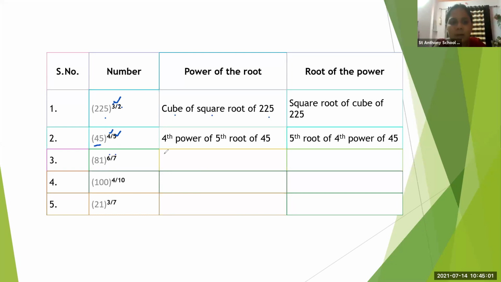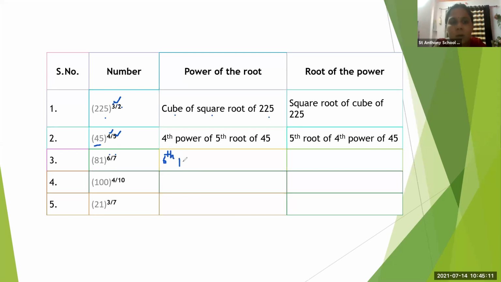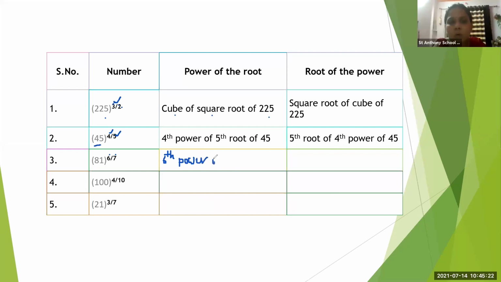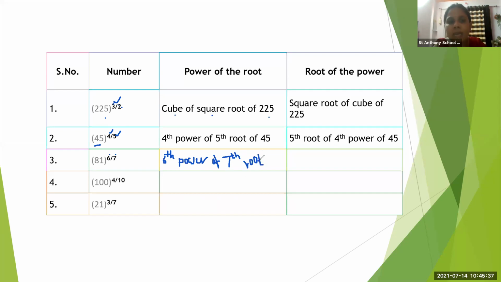Very good. What will we write here? 6th power of... So we'll write it as 6th power. Okay? So power of the root means what? First of all, we write it as power. So 6th power of what is the root? 7th root. Okay, so 6th power of 7th root of what? 81. So we'll write it as 6th power of 7th root of 81.